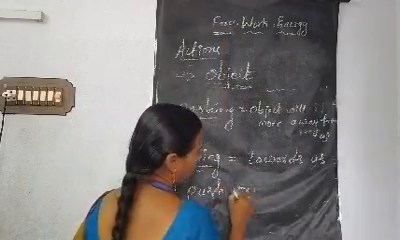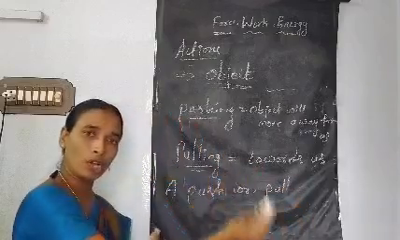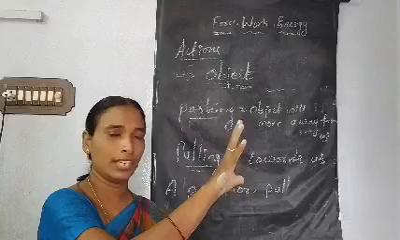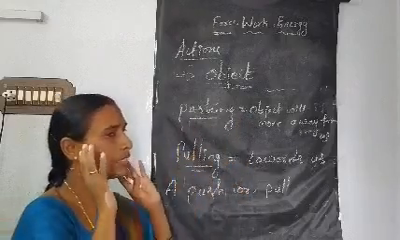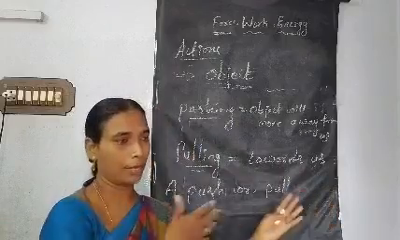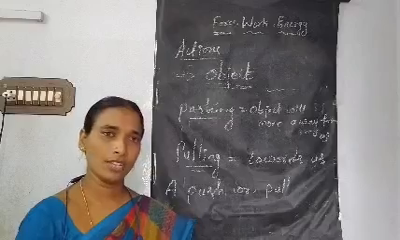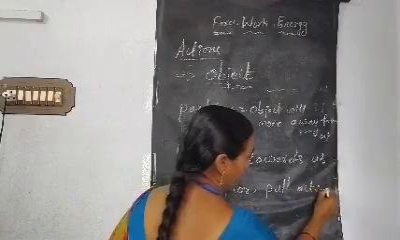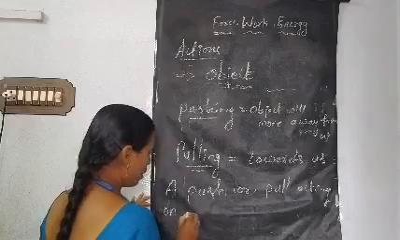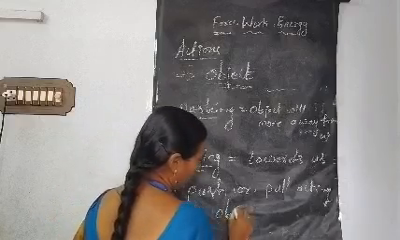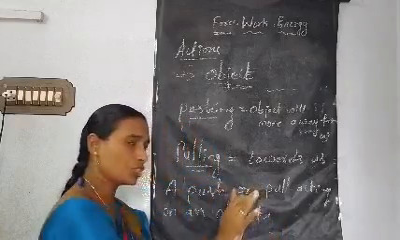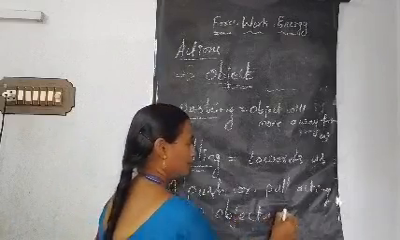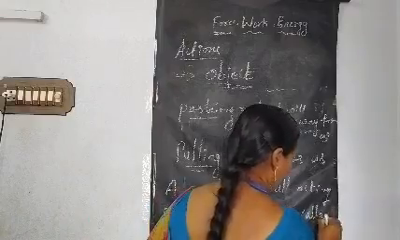A push or pull acting on an object. The object may be a living thing or a non-living thing. For example, I am throwing the ball. It is a non-living thing. I want to push somebody away from me. It may be a person or a child. It is also called force. A push or pull acting on an object is called force. Once again, say with me: a push or pull acting on an object is called force.